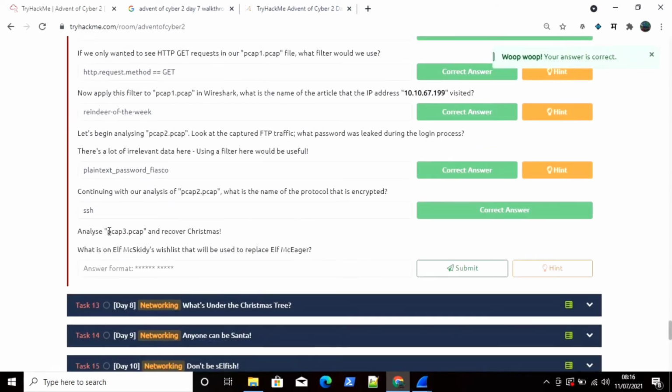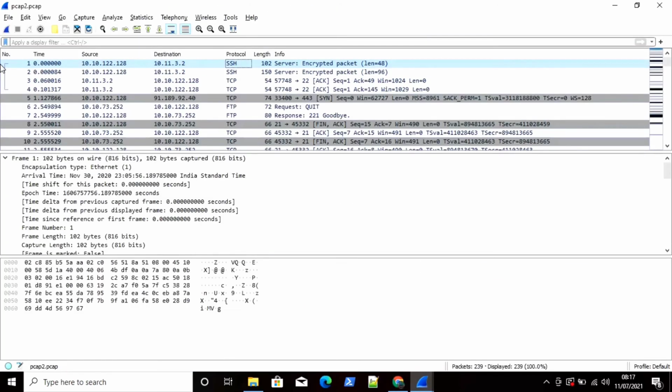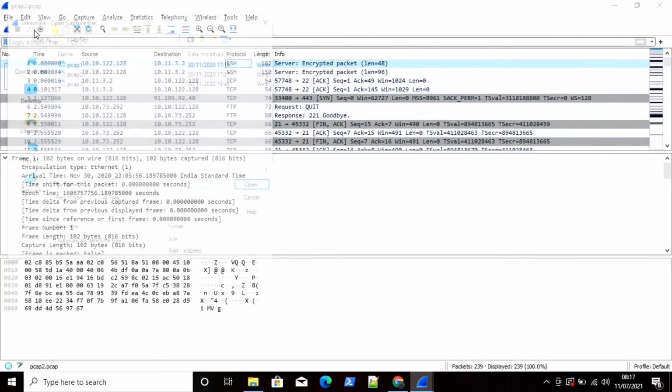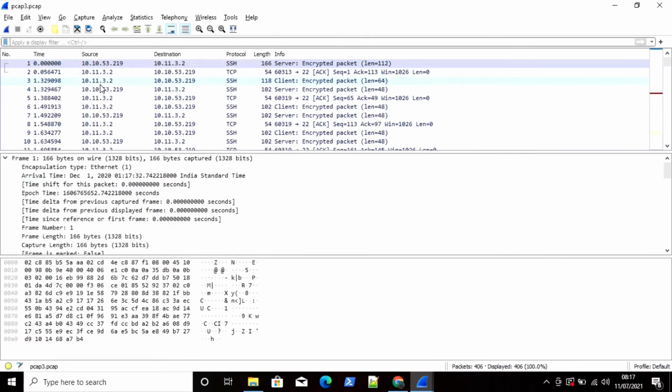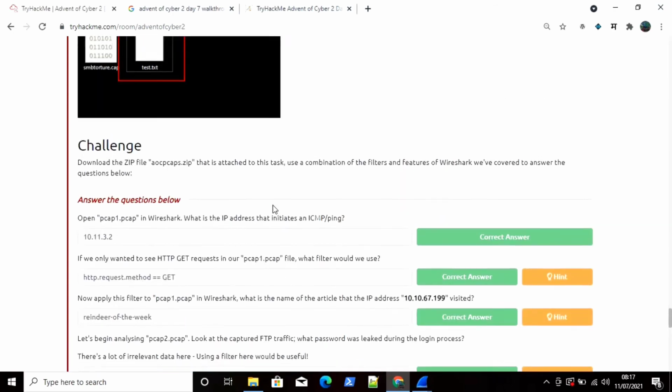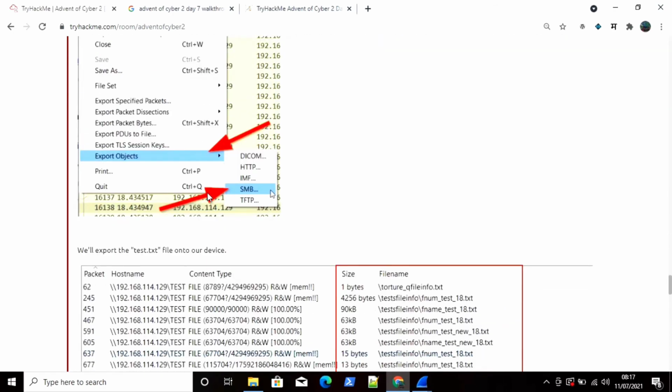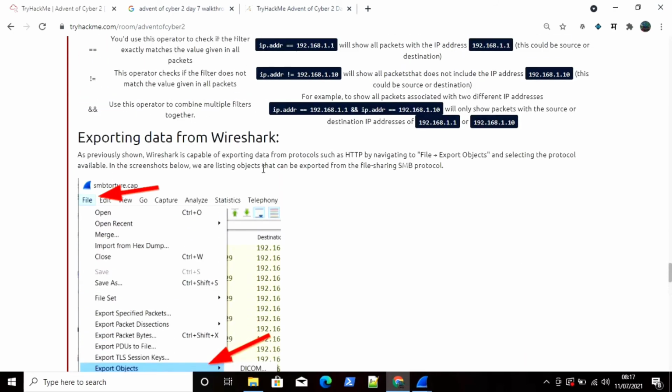Now the next question is, analyze the pickup3.pcap file and recover the Christmas. What is Elf Max Kids' wishlist that will be used to replace Elf MacGyver? So we are just going to perform some different steps. You can refer to this in the theory part. First of all I will go to file, then open, then select the pickup3.pcap file. Okay, so here is our theory part. They have explained how you can export the data from Wireshark.